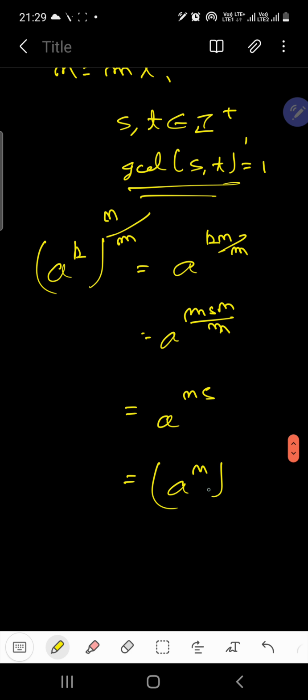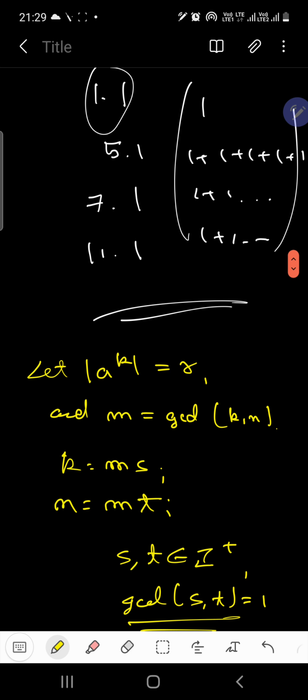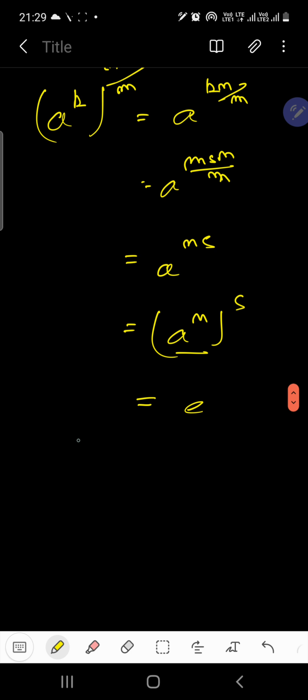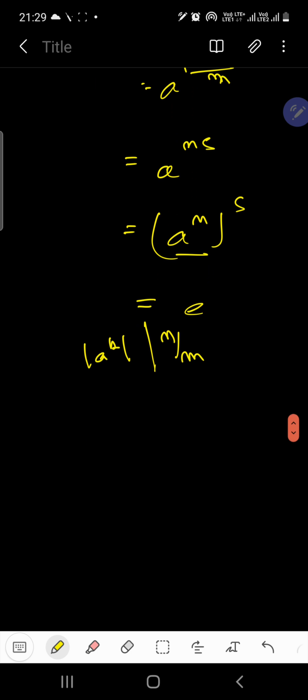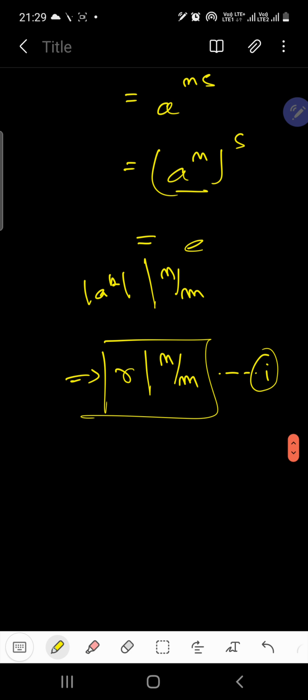Now A to the N is e, because the order of A is N. The order of A is given to you as N. Clear? So this becomes e to the power s, which is e. So basically from here you can write that the order of A to the power K divides N over M, that is, R divides N over M. So this is one part of the proof.